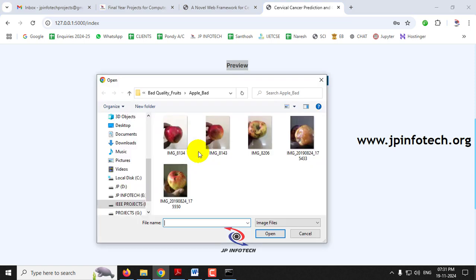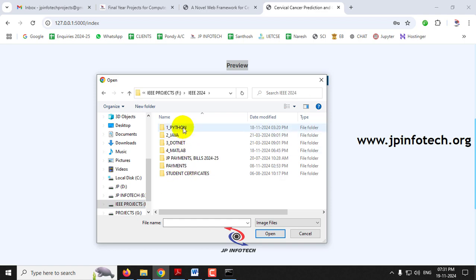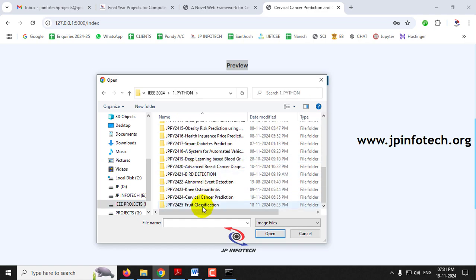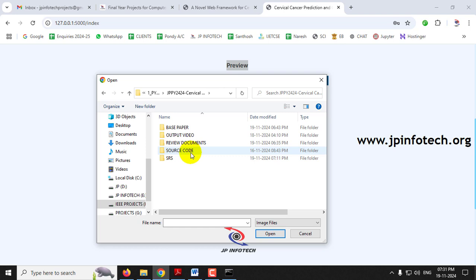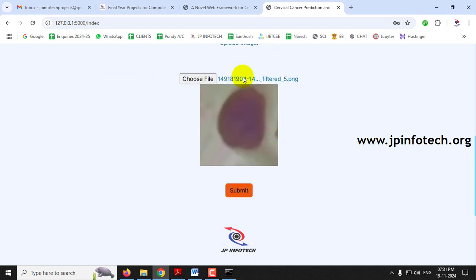Let me select choose file. Now go into the source code location. Inside that we have given you the train and test folders, and whichever you want you can select. Initially I'll go with the test case and show you. Let me select an image randomly, and this is the image I have selected, and then click the submit button.